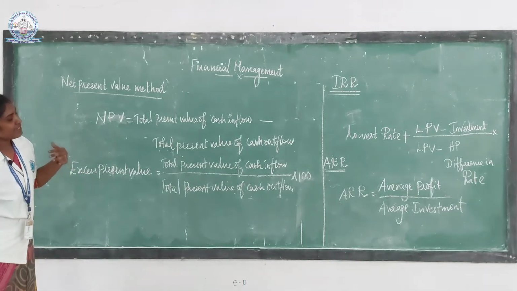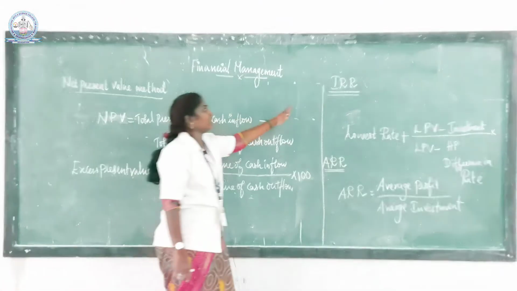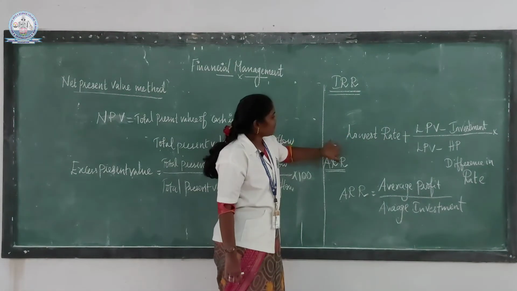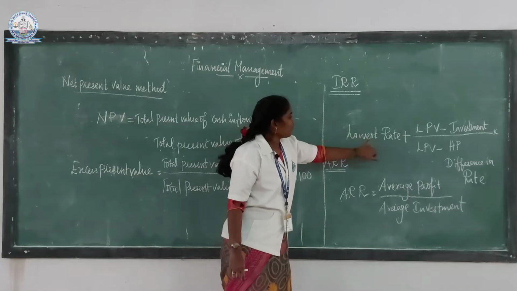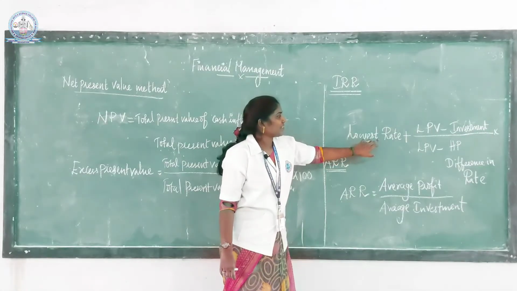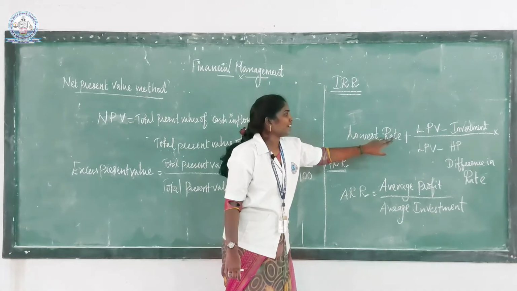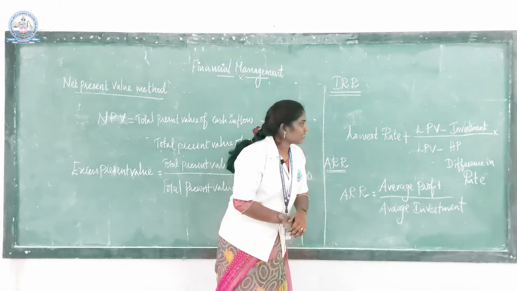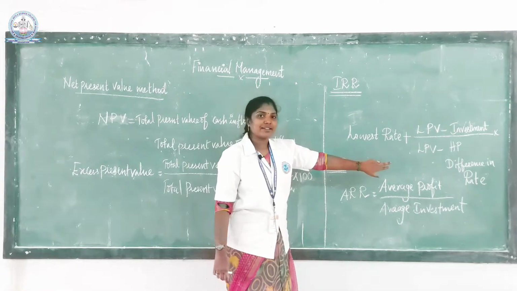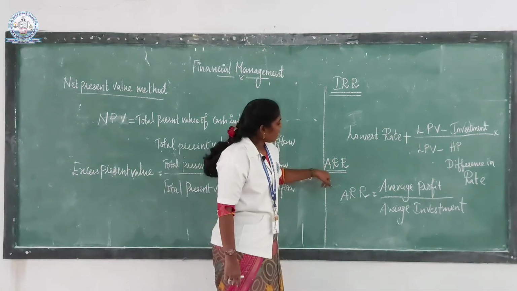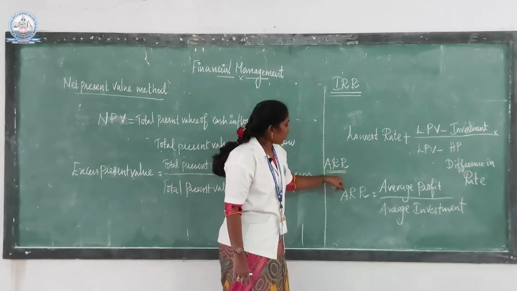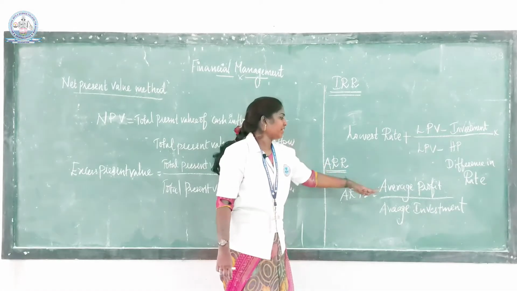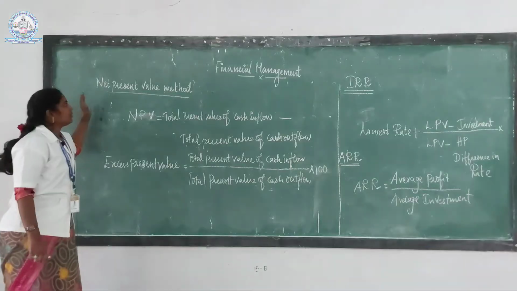Next method is the internal rate of return method, the short form of IRR. The formula is: lowest rate plus lowest present value minus investment, divided by lowest present value minus highest present value, into difference in rate. Next is the average rate of return, short form ARR. It is calculated as average profit divided by average investment.